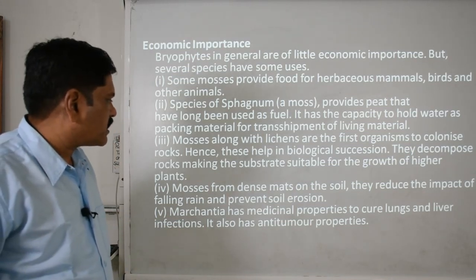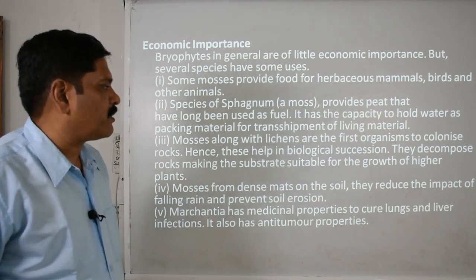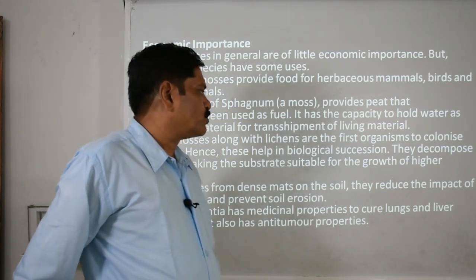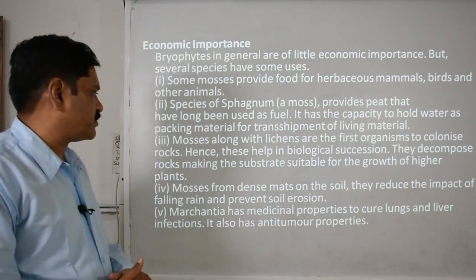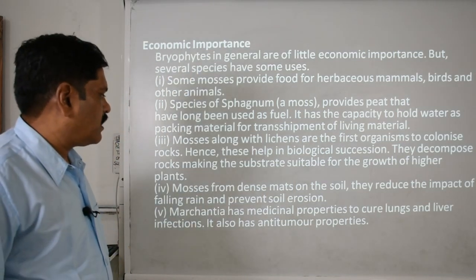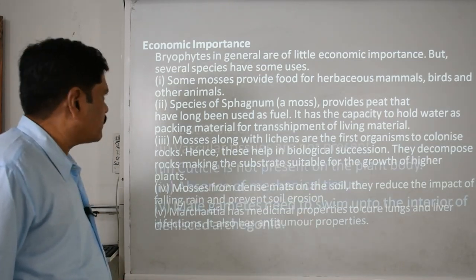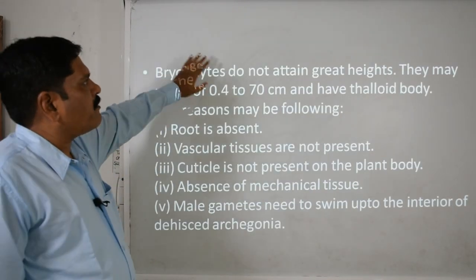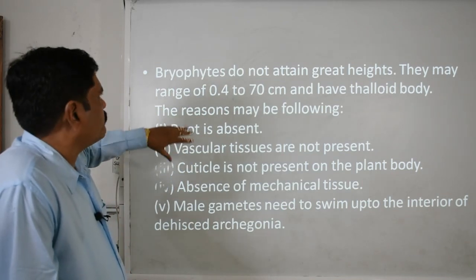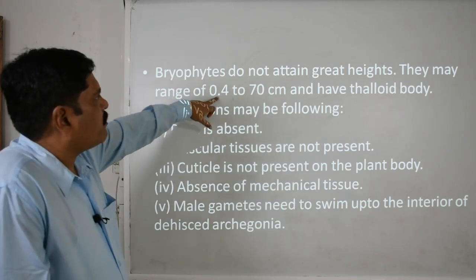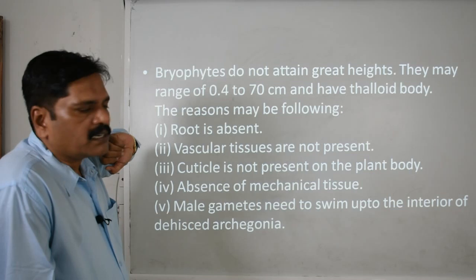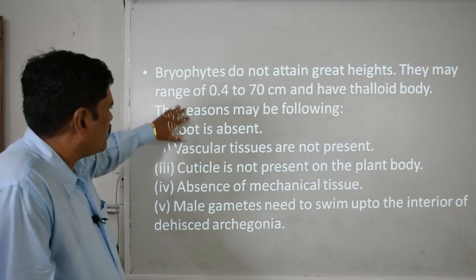Marchantia has medicinal properties to cure lung and liver infections. It also has antitumor properties. Bryophytes do not attain great heights; their thallus body is 0.4 to 70 centimeters. What is the reason?